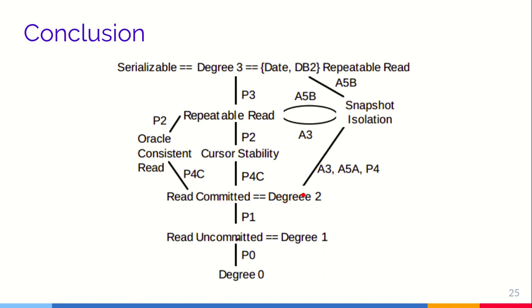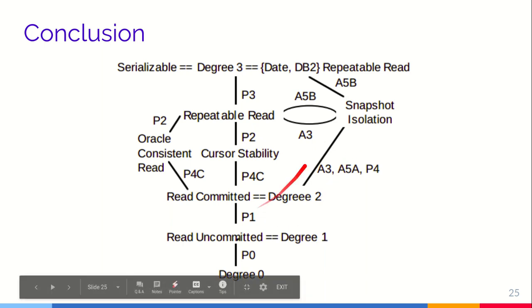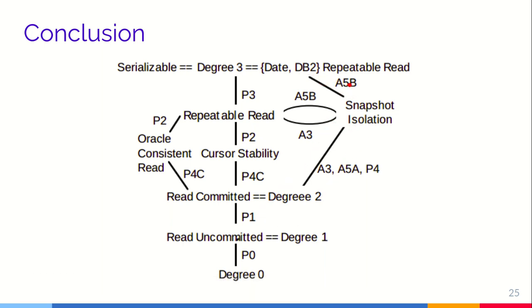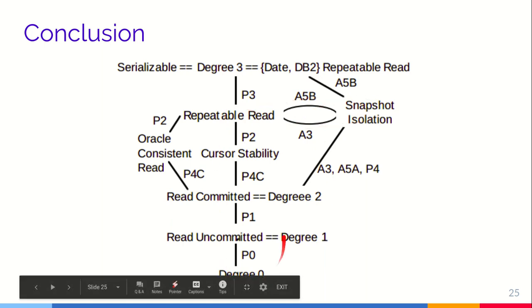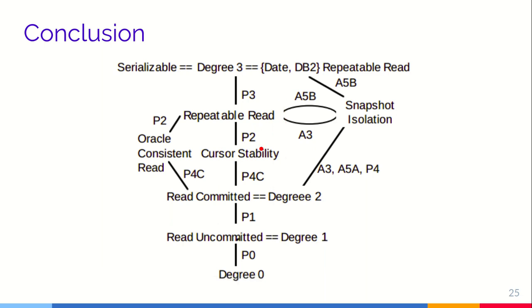Snapshot isolation is better than read uncommitted and lower than serializable, but it is not comparable with repeatable read. This chart also shows which phenomena these decisions are based on. For example, cursor stability is weaker than repeatable read based on P2: P2 is allowed in cursor stability, but not in repeatable read.